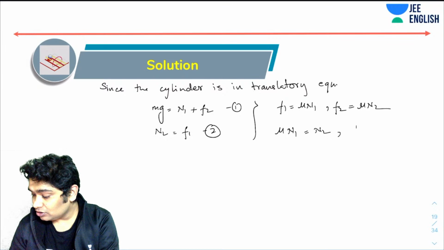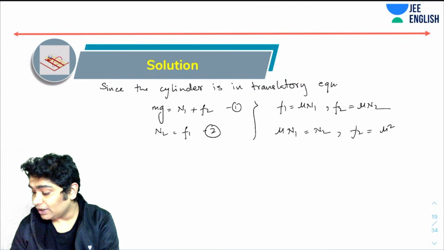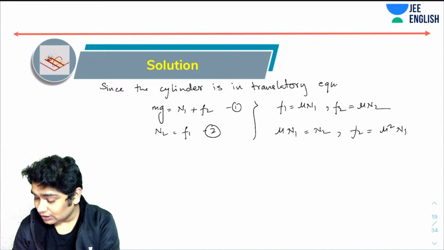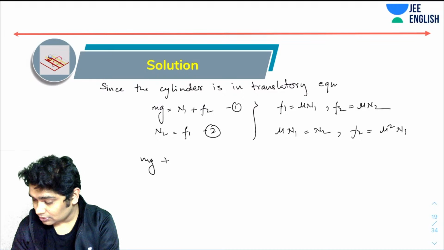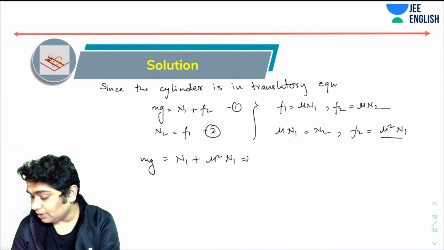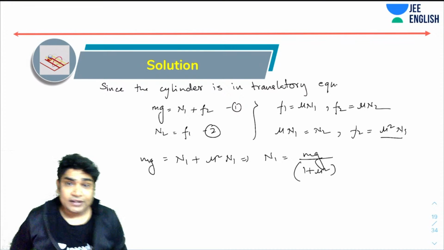So F2 is mu square N1, right? If I substitute these values here, then mg equals N1 plus F2, which is mu square N1. So from here I'm getting N1 equals mg over 1 plus mu square. So I got the value of N1.